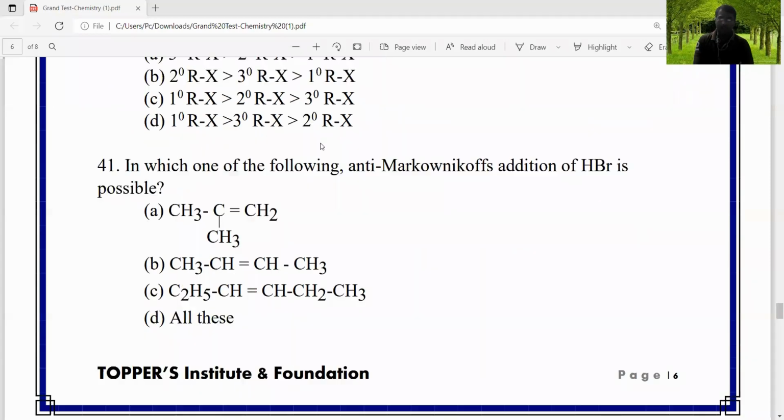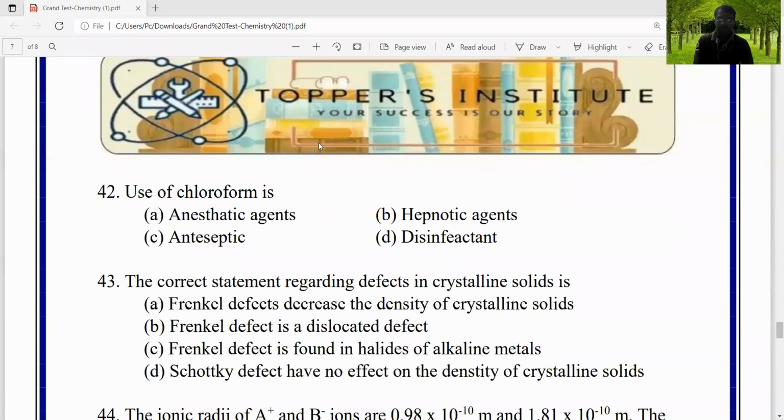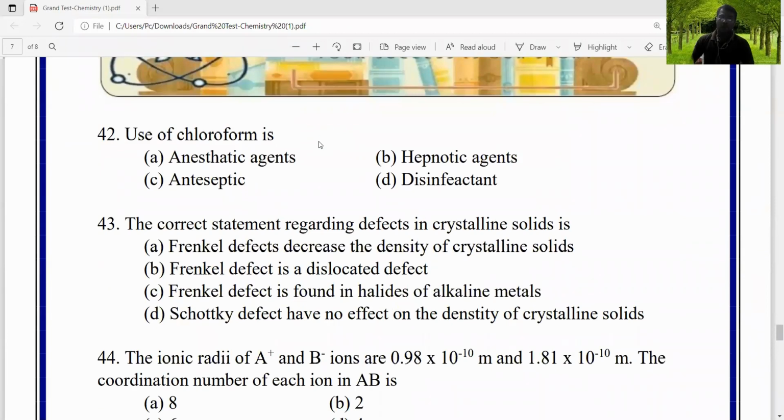The next question is the use of chloroform. Option A, anesthetic agent, option B, hypnotic agent, option C, antiseptic, option D, disinfectant. We know that CHCl3 is the formula of chloroform, and chloroform is used as an anesthetic agent.